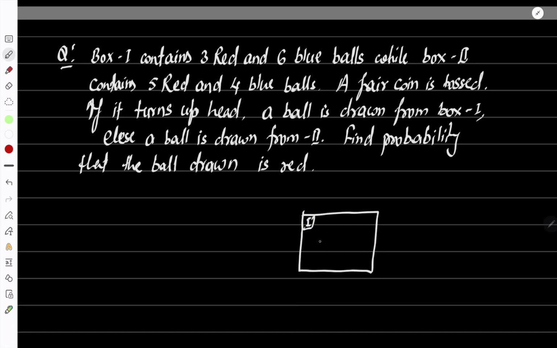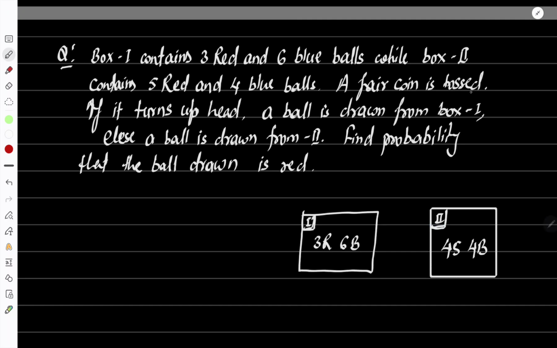Box 1 contains 3 red and 6 blue balls, and box 2 contains 5 red and 4 blue balls. Meaning what, dear student? One box is given here and another box is given here. After that, they are going to define some event.